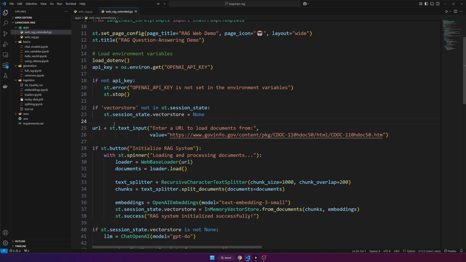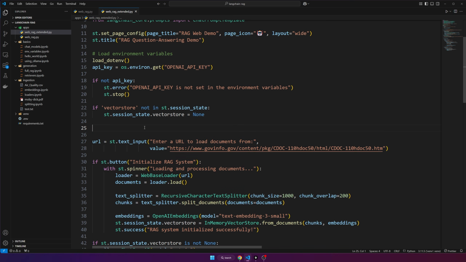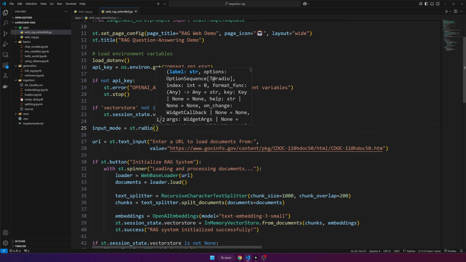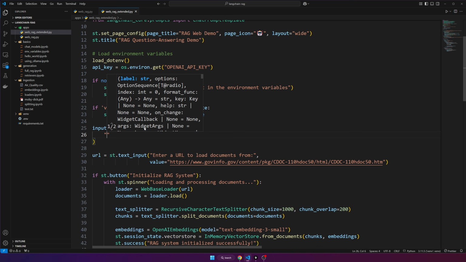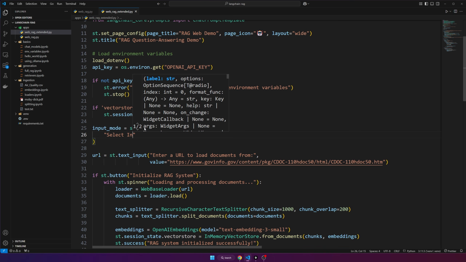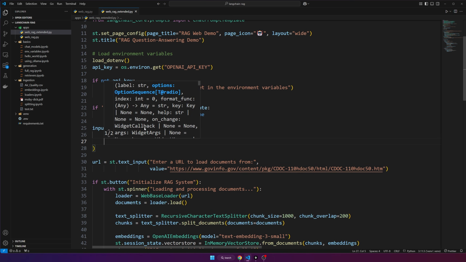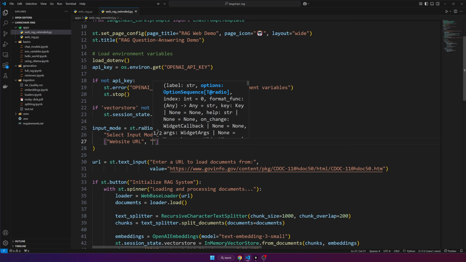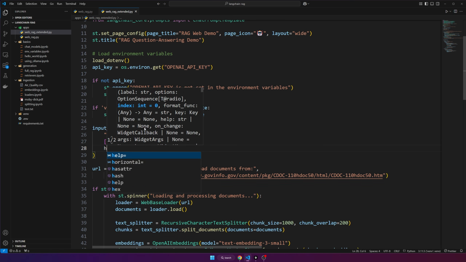To do that, before we add our URL input, we're going to add a selector. So we're going to say input mode is equal to Streamlit radio. A radio is just like a multiple option selector. So we'll give it a label, we'll say select input mode. And then after that, we'll have the two options: website URL and then file upload. And then we'll make it horizontal.